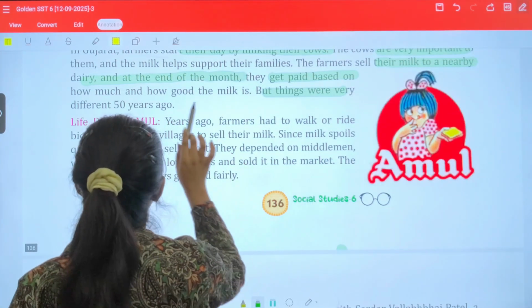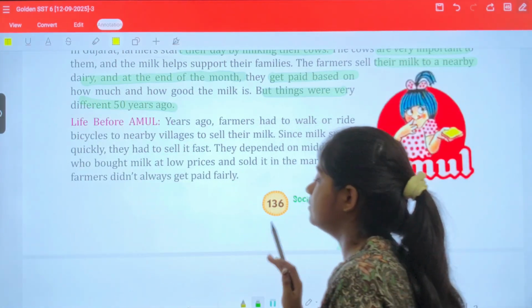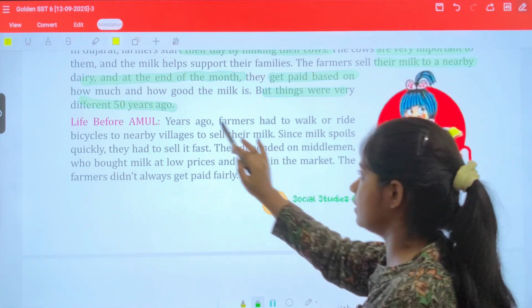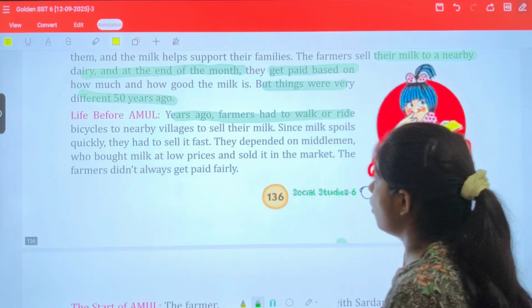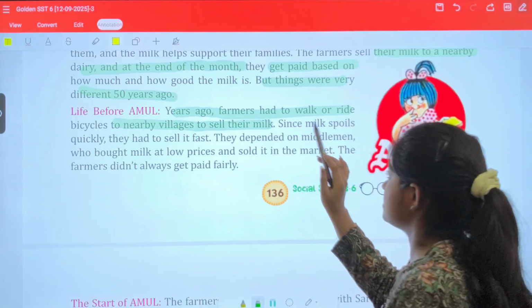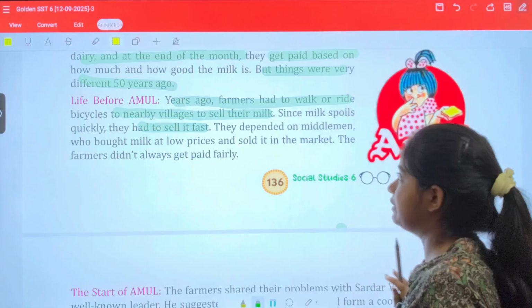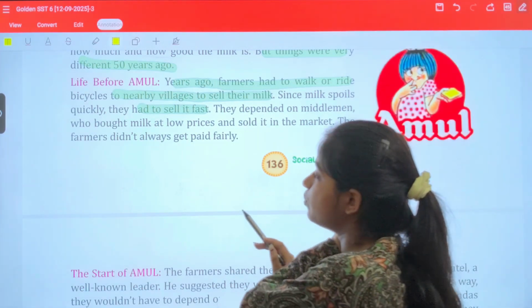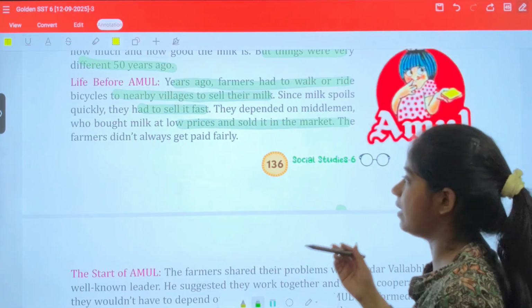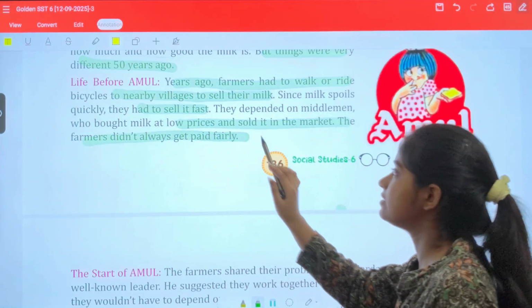But things were very different 50 years ago. Life before Amul. Years ago, farmers had to walk or ride bicycles to nearby villages to sell their milk. Since milk spoils quickly, they had to sell it fast. They depended on middlemen who bought milk at low prices and sold it in the market. The farmers did not always get paid fairly.